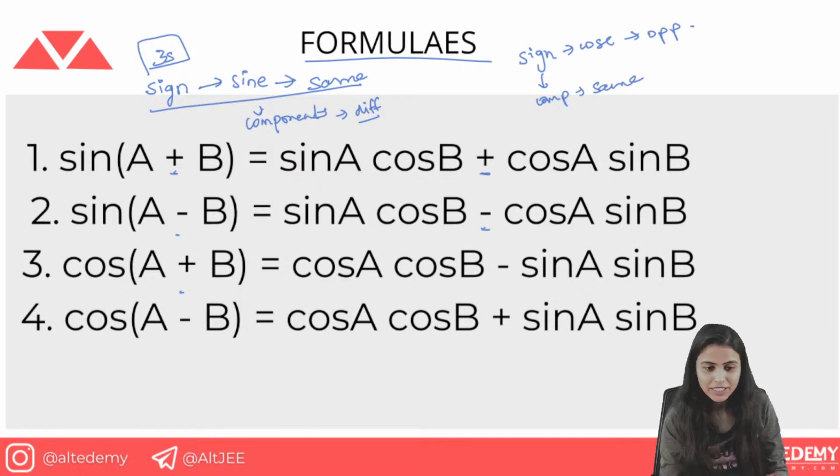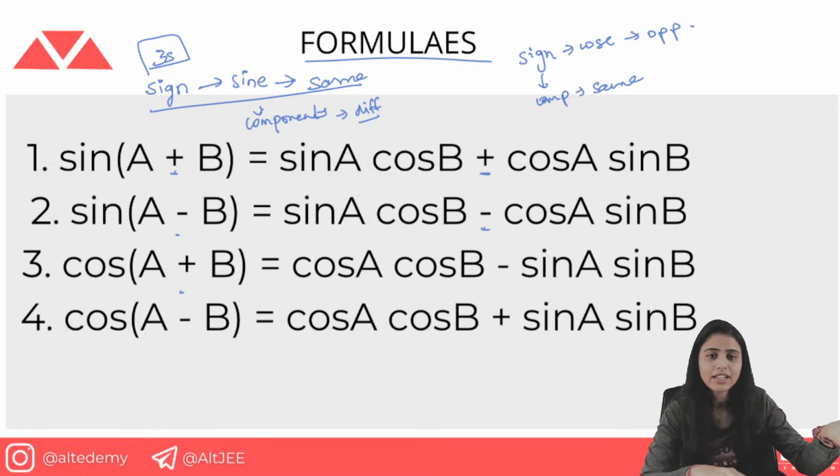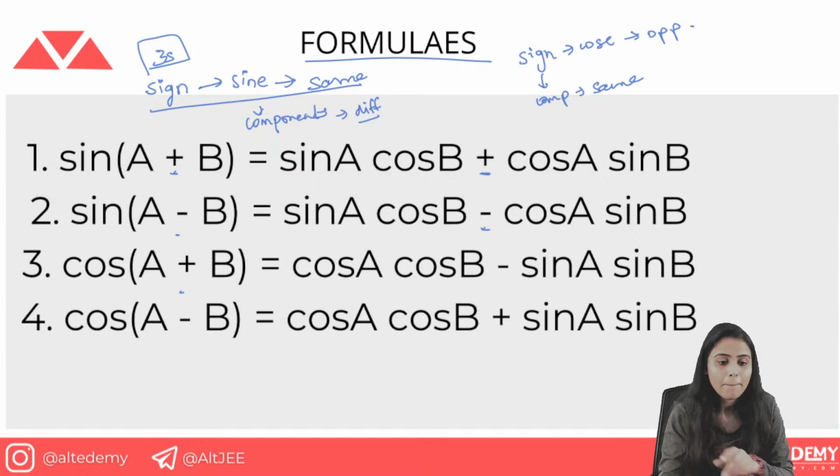Okay, so that means when you use the sine ratio, the sign remains the same. If the sign is the same, then the component is different. And if the sign in the sine angle formula was the same, then in the cos angle formula the sign is going to be different. This is how you can remember. By just one thing, you can remember all these four formulas. You can frame all these formulas now.